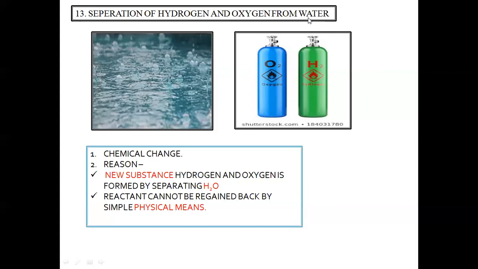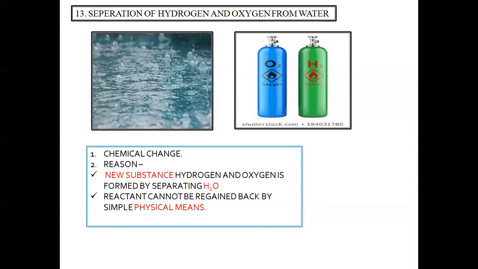by simple physical means. Now, the new substances hydrogen and oxygen which are formed from water H2O, though it appears that in the formula H2O both hydrogen and oxygen are there, why then is it not a physical change?